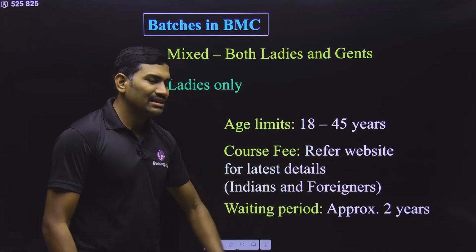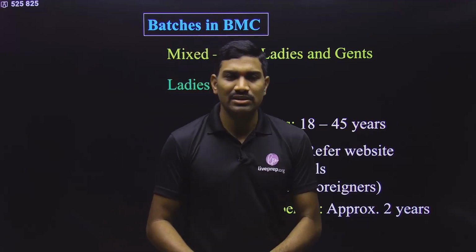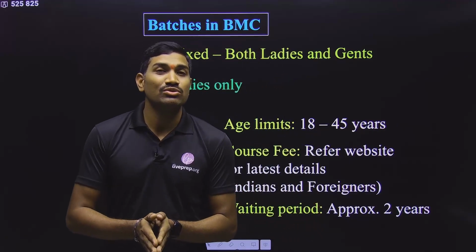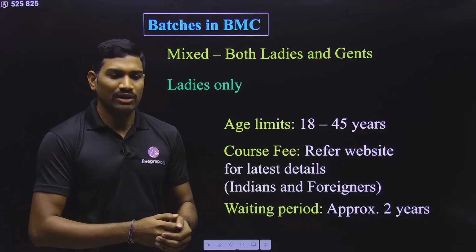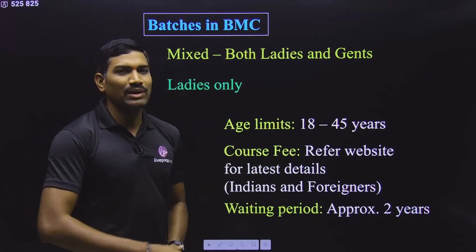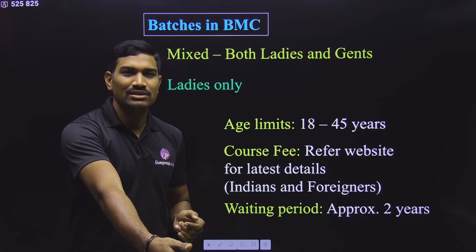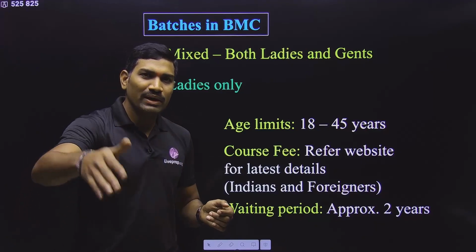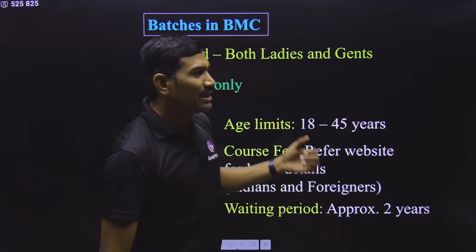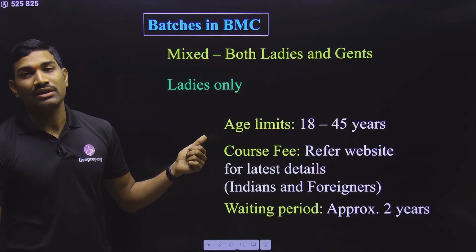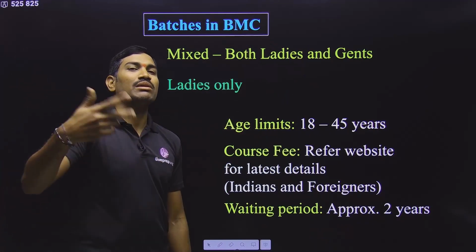Next one, regarding the waiting period. Suppose you want to do the course, and suppose today's date is 20th January 2025, and today I am making this particular video. On this date, under apply online, I will show you, if you want to apply, you may not get the next coming batch. For the next few batches it is already filled up. So that's why the next available batch will be displayed in the online course. On the online form, you can see only the next available batches.